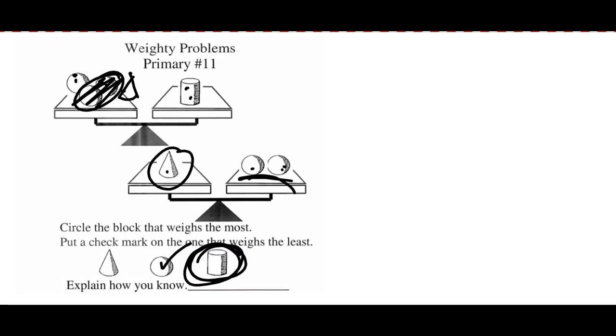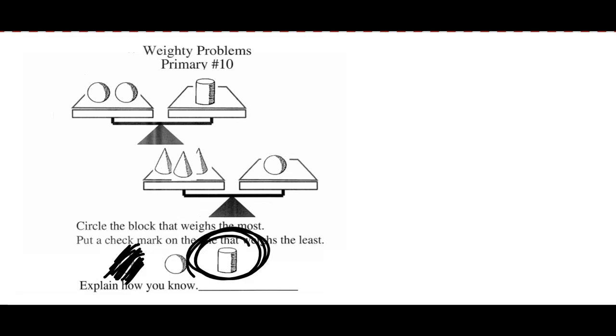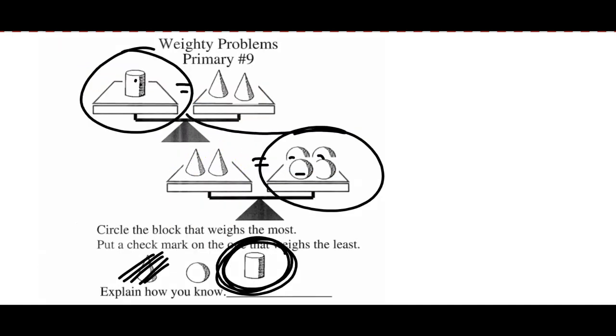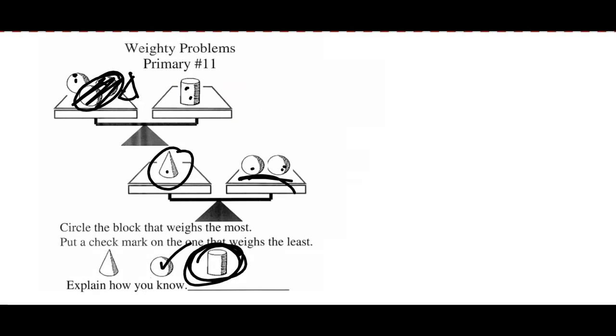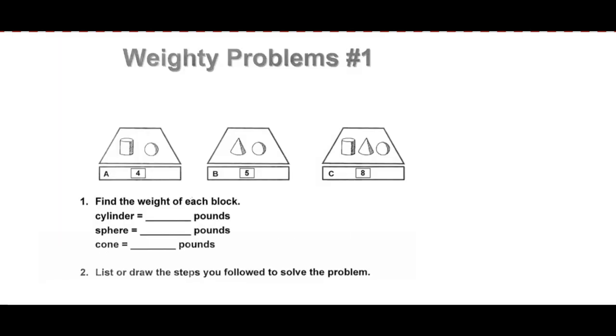And I just noticed that on the other 2, I should have marked the one that weighs the least too. So let's go back and just do that real quickly on number 10. I kind of took the meaner route instead of just checking it. I marked it all the way out. It's the cone that weighs the least because you need 3 to equal a sphere. So that means you have a total of 6 cones would equal the cylinder. And then down here, let's see, this time it would be the sphere that weighs the least because you need 4 just to equal the cylinder when you only need 2 cones to equal the cylinder. So sorry about that. I should have checked those off as I was going through that.